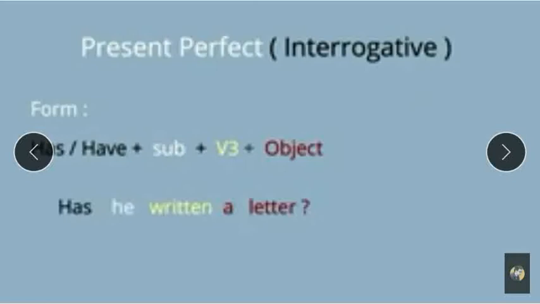Here the option is has and have, and it depends on the subject, plus the third form of verb, plus the object. As the subject is he, she, or any name or it, we begin our interrogative sentence with has. This is the question word. Has he written a letter? As it is interrogative, it ends with a question mark.